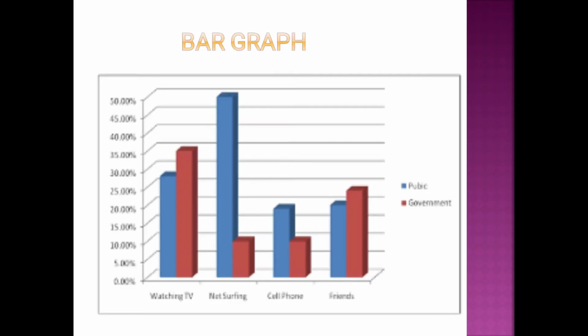This is the example. A bar graph is given. A blue line is indicating public schools and red, government schools. Now, what exactly is the question?